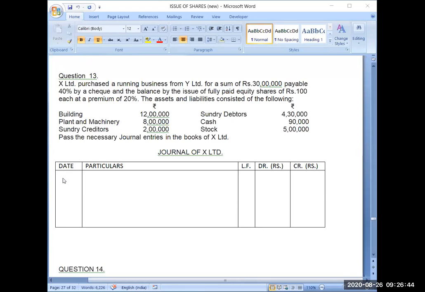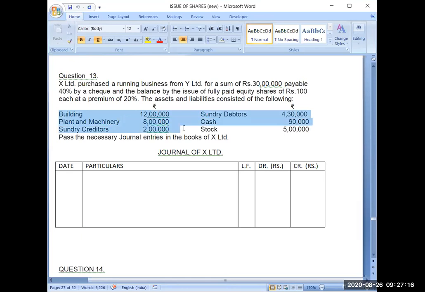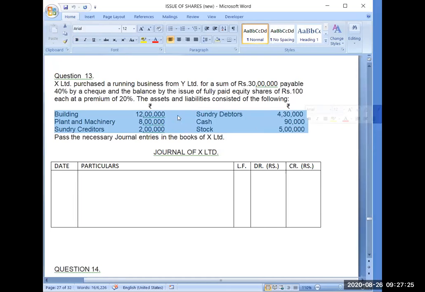Yes, very good. Assets minus liabilities. So first add up all the assets and add up all the liabilities, and then take out the difference. These are the assets written here. See, assets and liabilities have been given here. Identify the assets and identify the liabilities. Add them separately. Take out the total of assets and the total of liabilities.